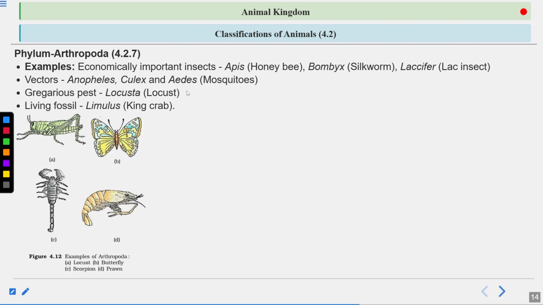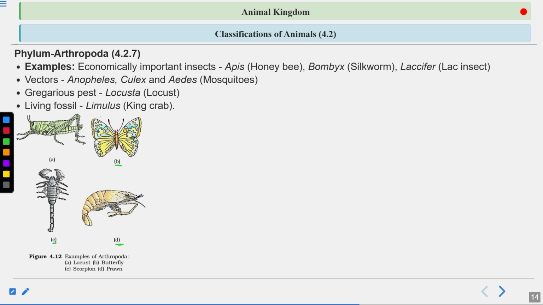Then you can see these are the images of the arthropod. Okay, so first one is the locust. Now second one, you can see this is the butterfly. This image C is scorpion, and D is the prawn. So you should remember all of these examples of arthropod.